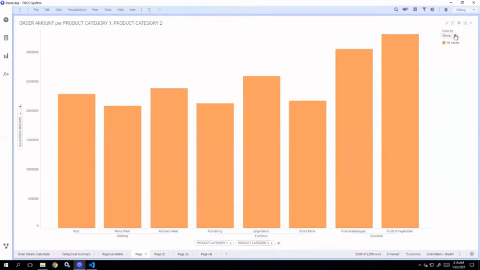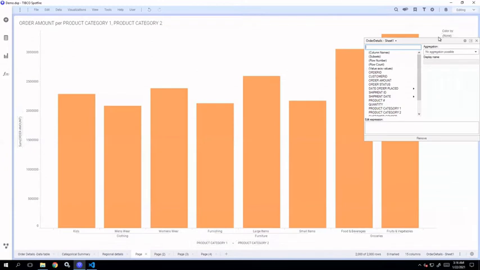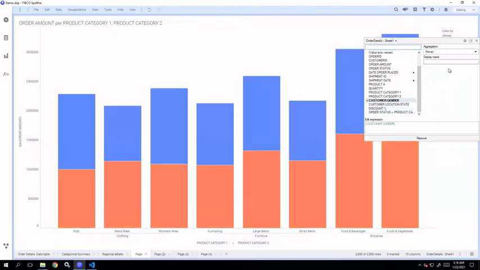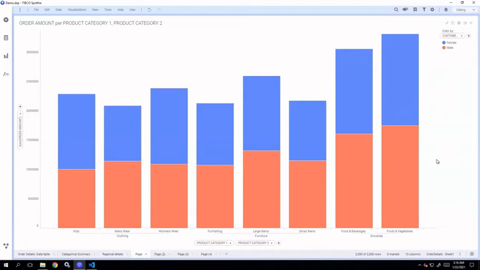Now we can also apply color by to this. Let's say we'll color by customer gender, like that. Now here you can see all these bars are displaying for product category 2, let's say for clothing, kids, menswear, women's wear, etc. And on top of that, it is displaying the sum of order amount separately for male and female.